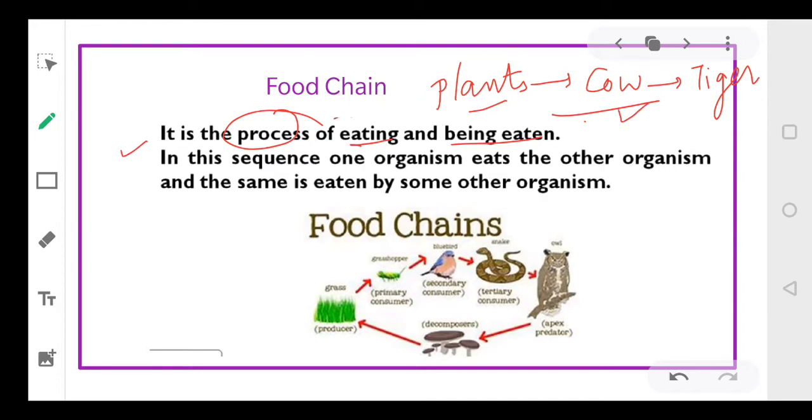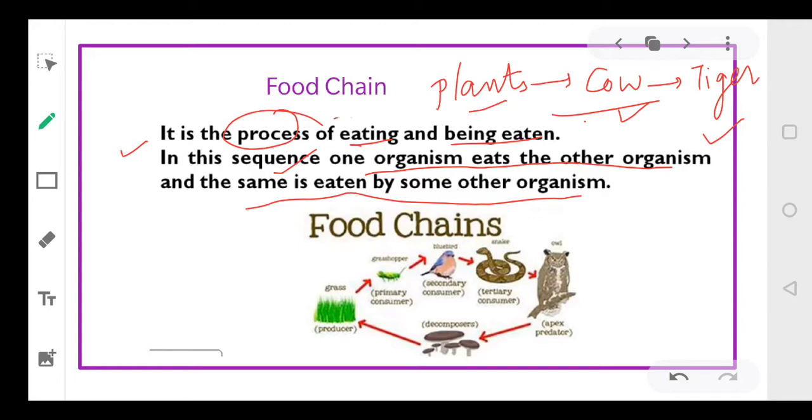Cow जो है वो खुद भी खाना खाती है और खुद किसी का खाना बन जाती है, right? So in this the three organisms, the plants, cow and tiger, they are interlinked with each other. They are forming a sequence. And in this particular sequence, one organism eats the other organism, and the same is eaten by another organism, right? So this is your food chain.